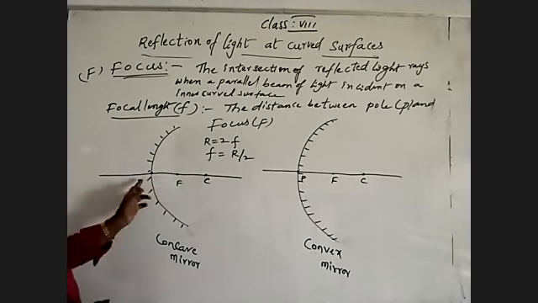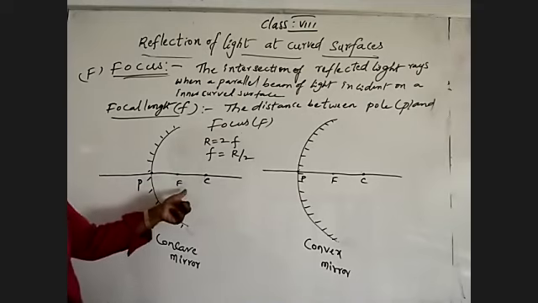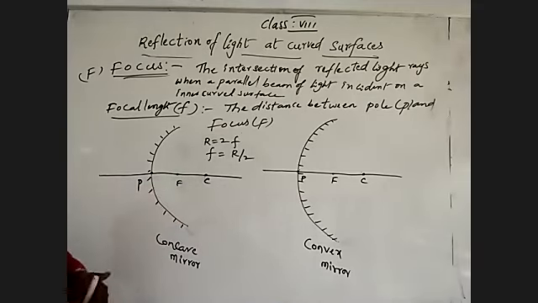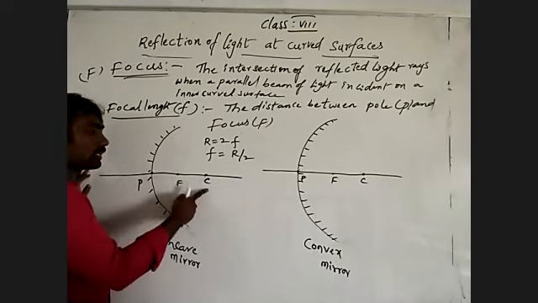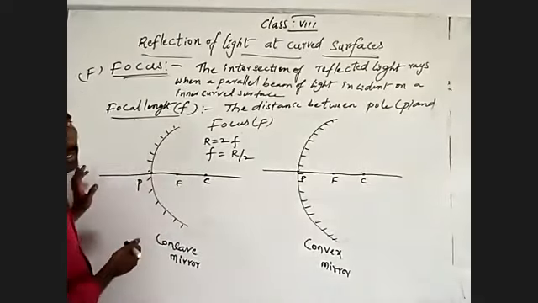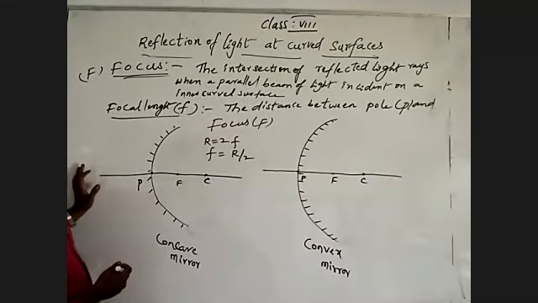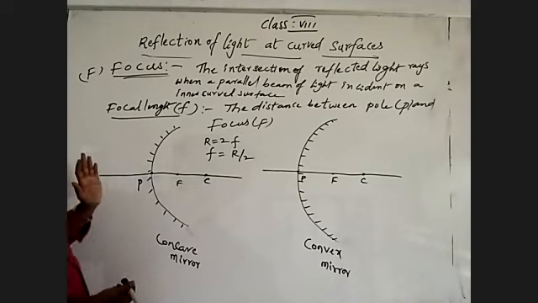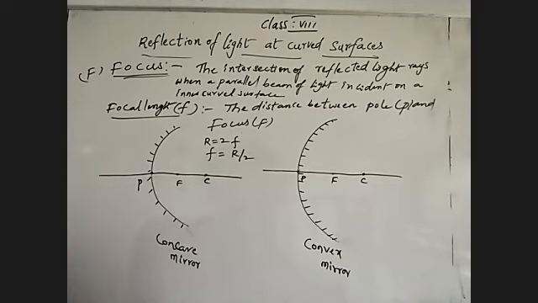The distance between the focus and the center of curvature is also the same. The distance between the pole and the center of curvature is the radius of curvature, twice the focal length from pole to focus. Are you clear about that? What is the focus? What is the focal length? This is a relation to remember.